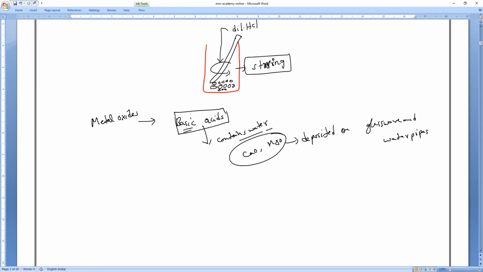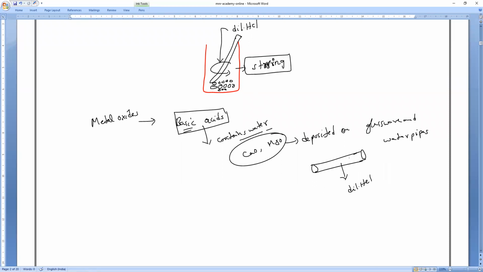So in pipelines, we cannot clean this easily, so the water cannot flow easily. That is why, from time to time, we clean all the water pipes and glassware where these metal oxides are deposited. We react them with dilute HCl, so that they react with these oxides and form soluble chlorides which are flushed out with the water.